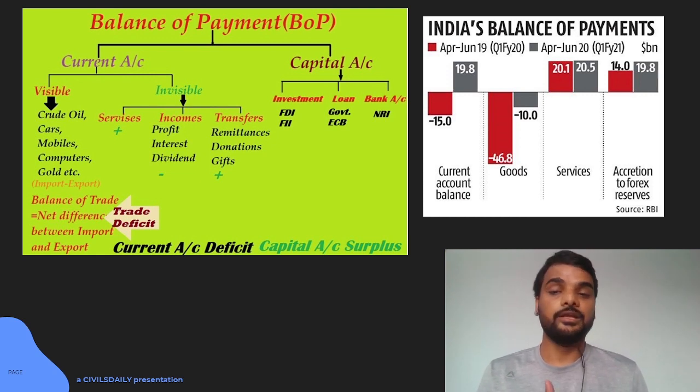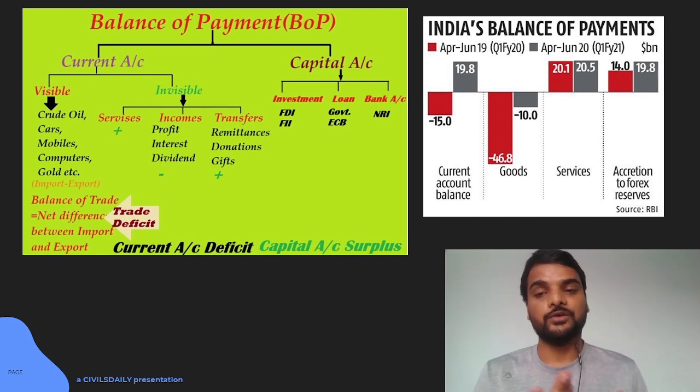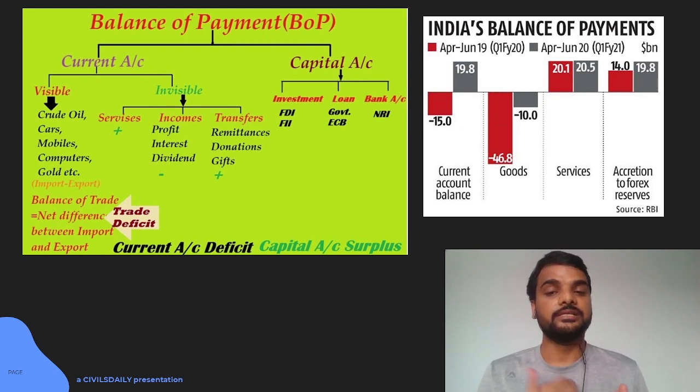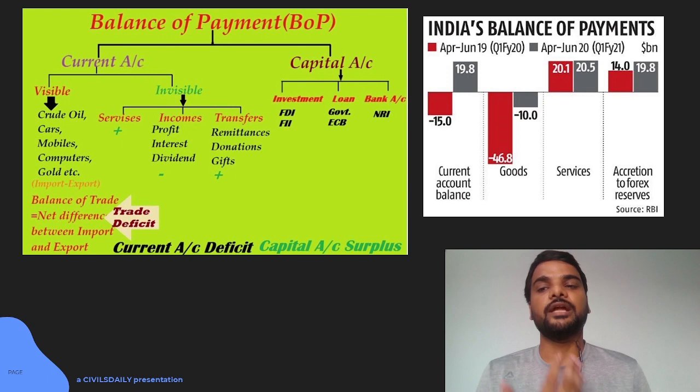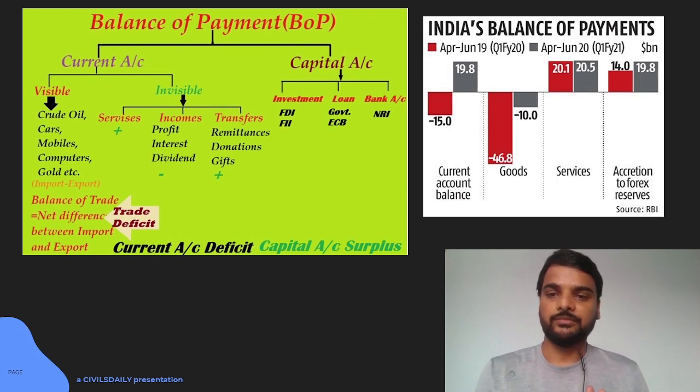Then transfer of income and payment: you have investments in foreign companies, so you will get income and profit from there, or transfers, that is remittances and donations. So the balance of visible and invisible trade comes under the current account, and it keeps varying in India. Sometimes, depending upon the situation, we have a negative trade balance, that is we import more than we export, but that is often compensated by services and transfer payments. So sometimes your current account will be either positive or negative.